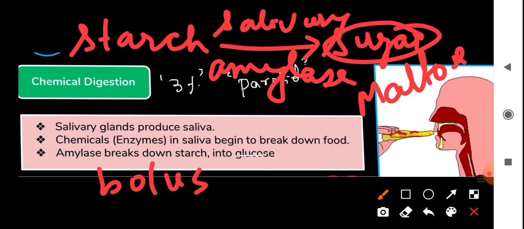As the food starts to be digested in the mouth, it has to go into the esophagus. We have the pharynx also. The buccal cavity opens into the pharynx. The pharynx is a funnel-shaped canal where the digestive channel and the respiratory air channel meet.